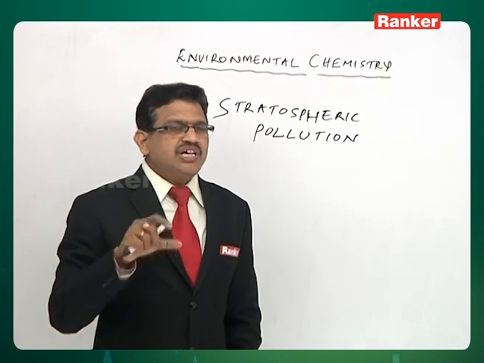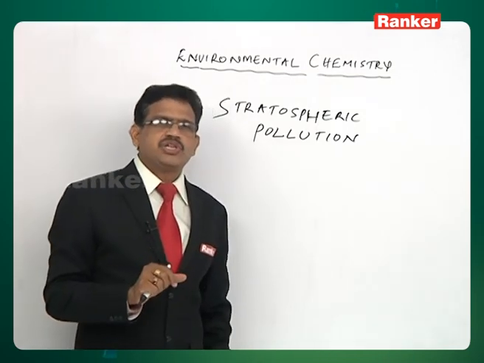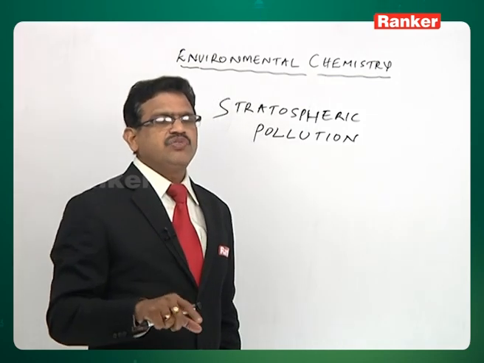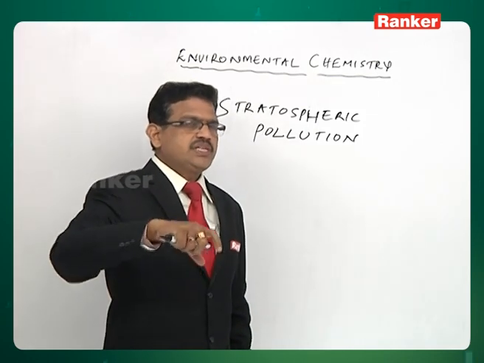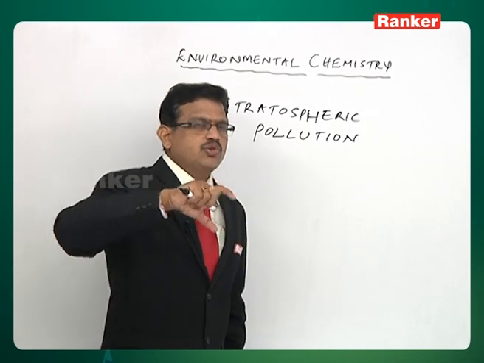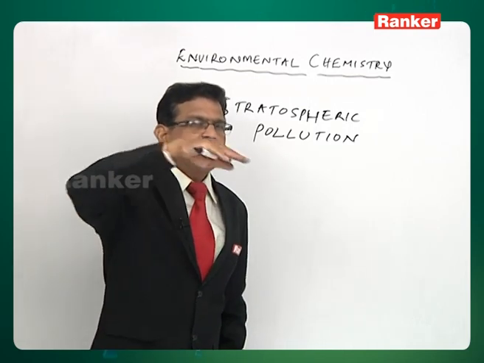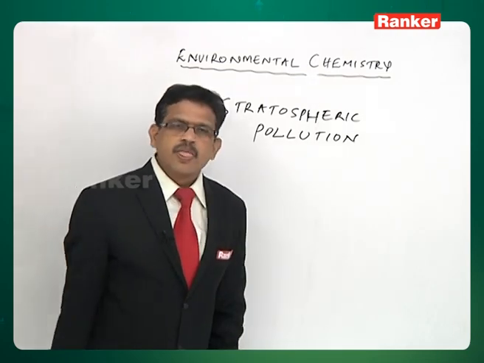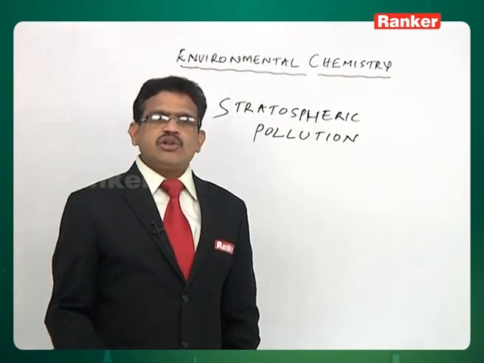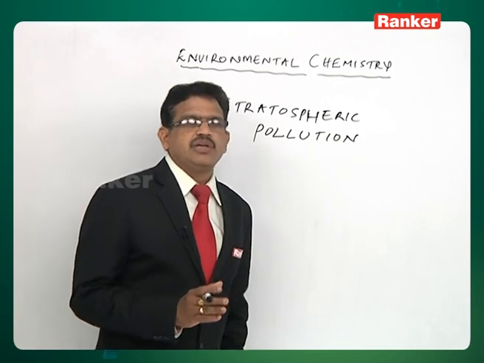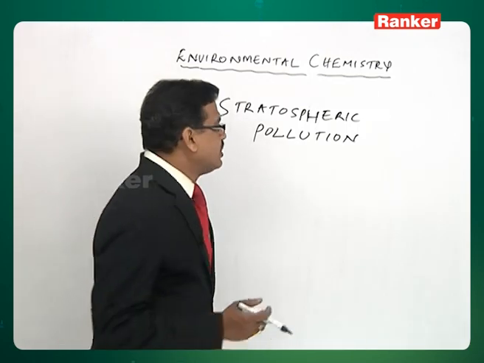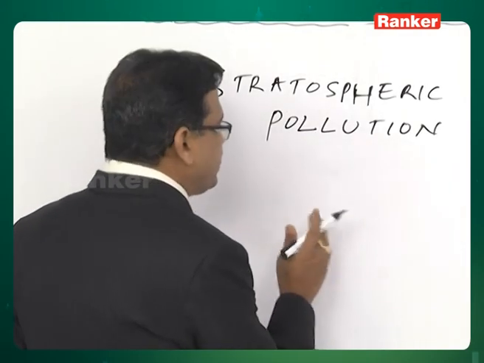So the shield thickness must always be maintained so that life on the environment, life in the biosphere, is safe. Life in the 0 to 10 kilometer troposphere is safe because of the ozone layer present in the stratosphere. Ozone in the stratosphere is a product of UV radiations acting on dioxygen molecules. How is ozone prepared in the stratosphere?